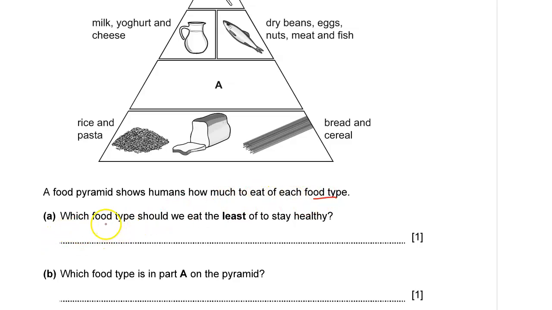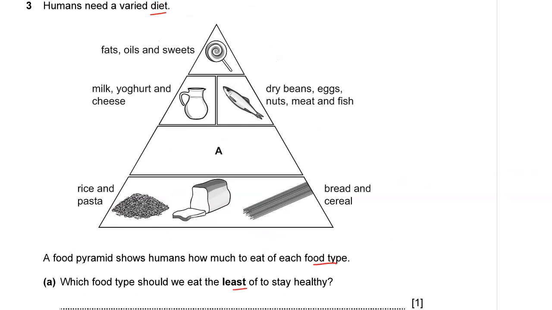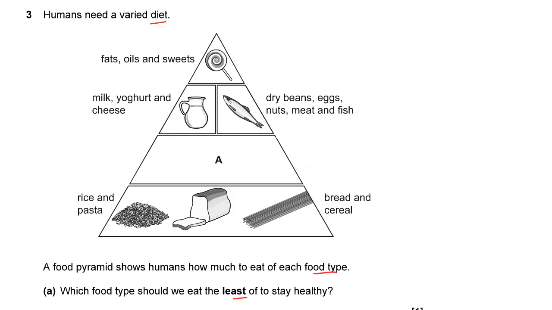Which food type should we eat the least to stay healthy? Which food do we need to eat least to stay healthy? As you can see, we are told that the pyramid shows humans how much we should eat of each type of food.